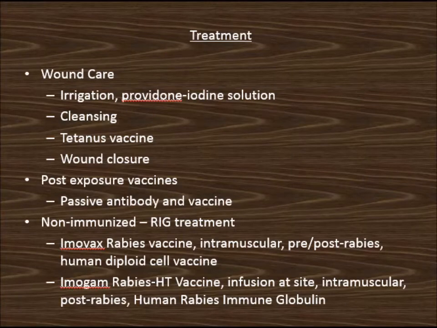Wound care includes irrigation with povidone iodine solution, cleansing, tetanus vaccine, and wound closure. Post-exposure vaccines include passive antibody and vaccine. Non-immunized use the RIG treatment. Imovax rabies vaccine, which is intramuscular for pre/post rabies, and human diploid cell vaccine. Also, HyperRAB vaccine, which is infused at the site. It's intramuscular for post-rabies, and human rabies immune globulin.